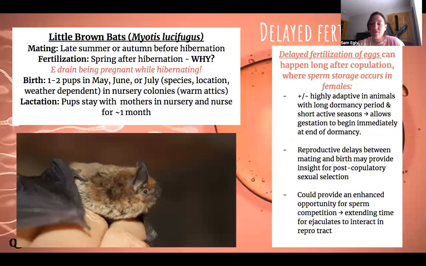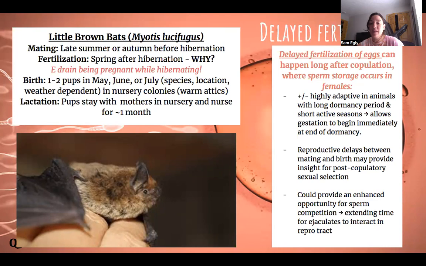Now fertilization, so delayed fertilization. It's sperm storage that occurs in females after copulation has occurred. It can be highly adaptive to animals with long dormancy periods and short active seasons. It pretty much allows gestation to begin immediately at the end of dormancy, and it delays the time between mating and birth.